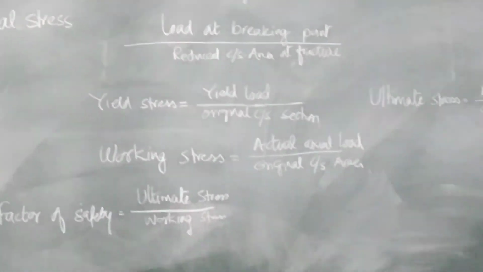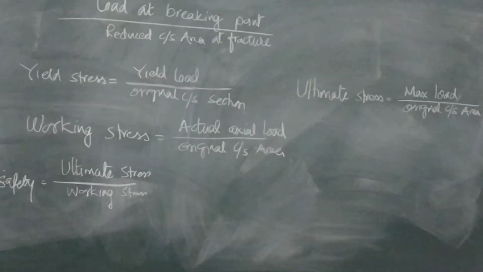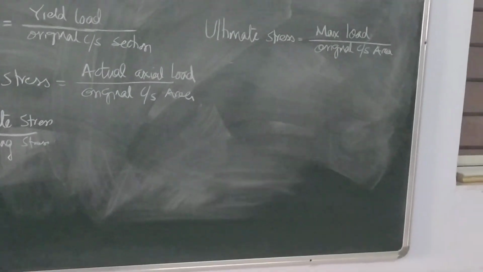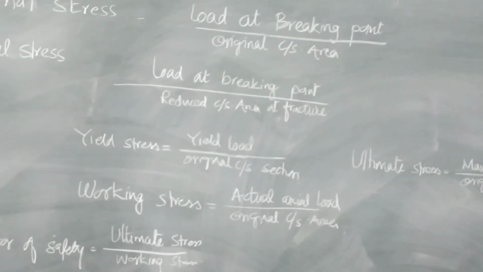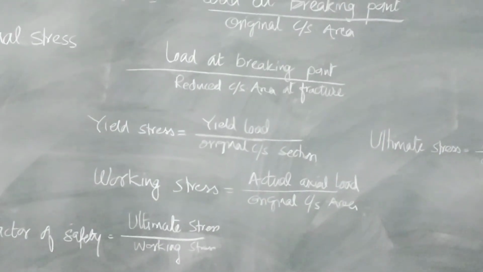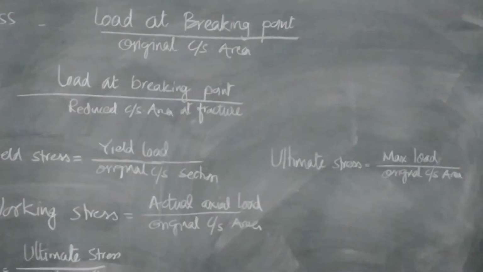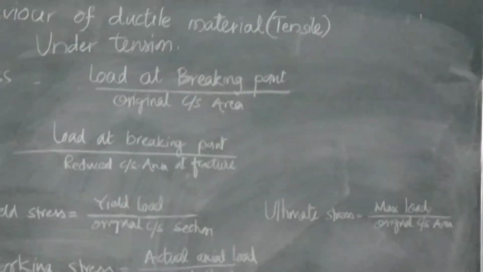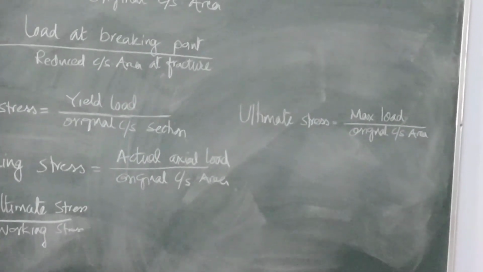Let us have a quick look. We have studied stress is equal to force upon area, strain is equal to change in length upon original length. Then for a straight section, delta L is delta L1 plus delta L2 plus delta L3, and delta L is nothing but PL upon AE.